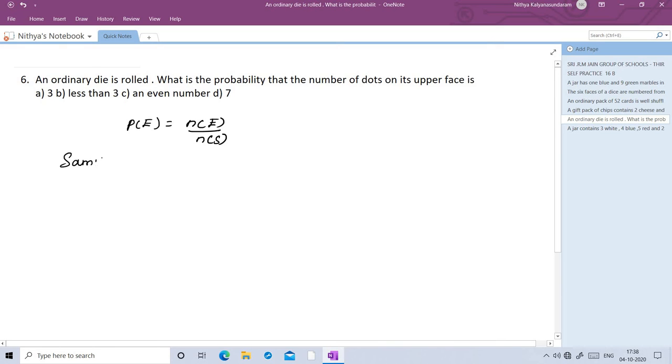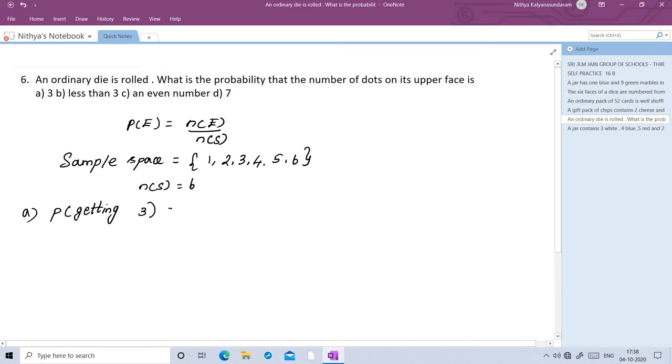Sample space is equal to 1, 2, 3, 4, 5, 6. So in a die we will have the numbers 1, 2, 3, 4, 5, 6. So our n of S is 6. First question, probability of getting 3. In this we have only one 3. So 1 by n of S, which is 6. So probability of getting 3 is 1 by 6.